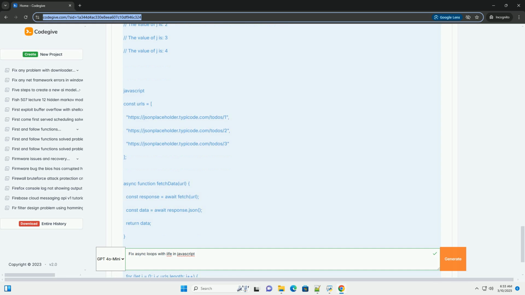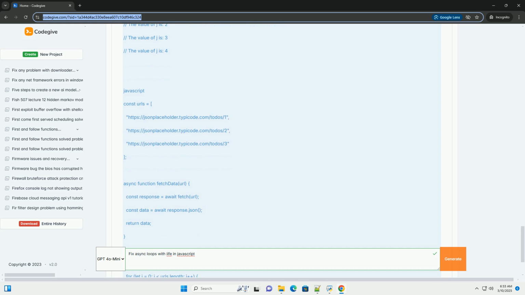The solution: immediately invoked function expressions, IIFEs. An IIFE, immediately invoked function expression, is a JavaScript function that is defined and executed immediately after its creation. It's a powerful tool for creating closures and isolating scope. By wrapping the asynchronous operation within an IIFE, we create a new scope for each iteration, effectively binding the current value of loop variables to the function's context. Here's the basic structure of an IIFE.